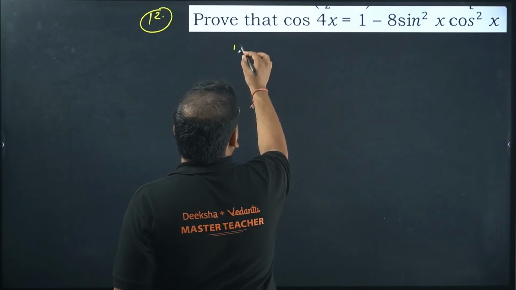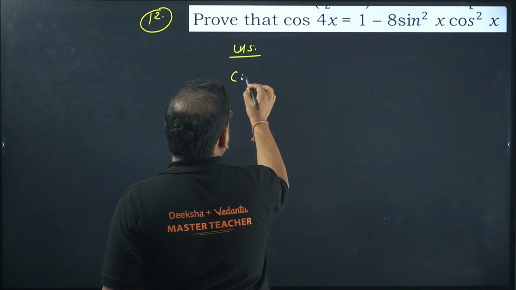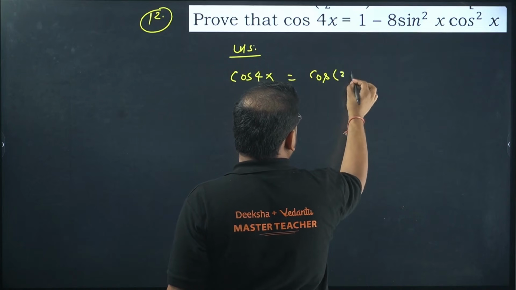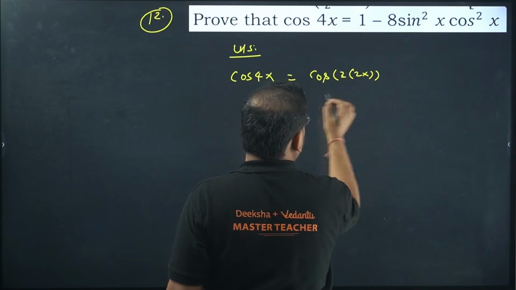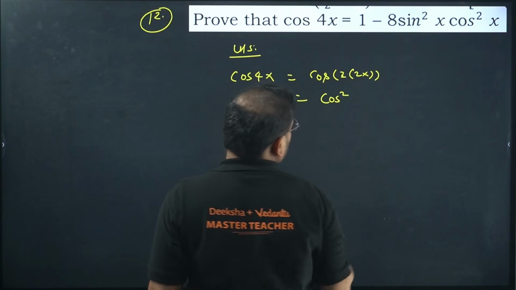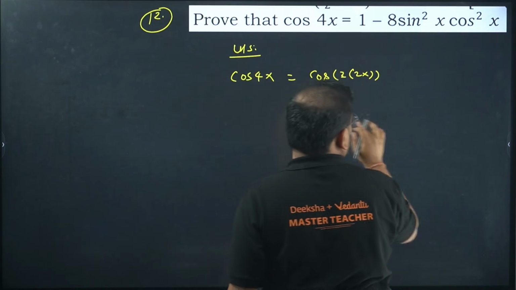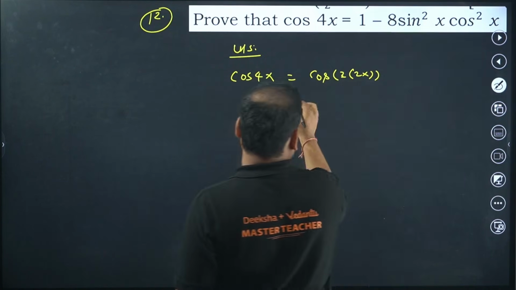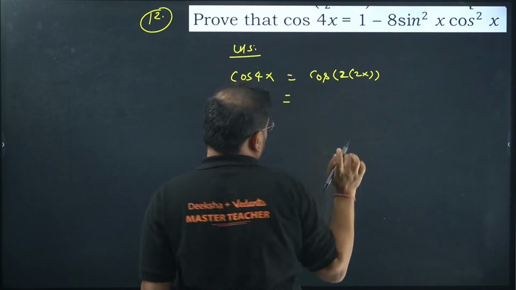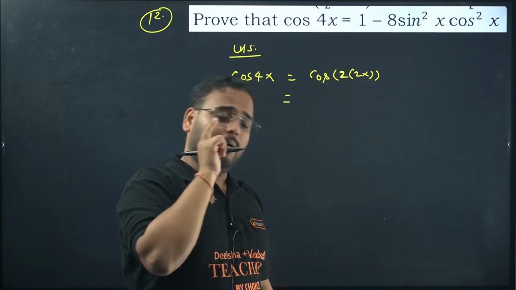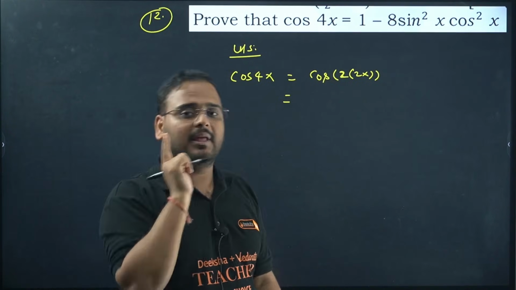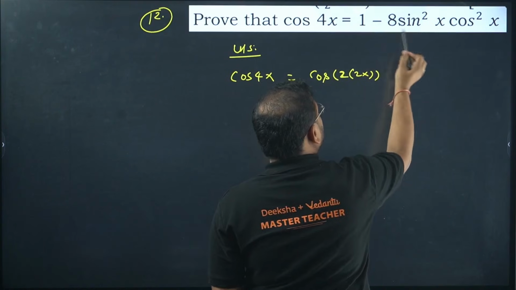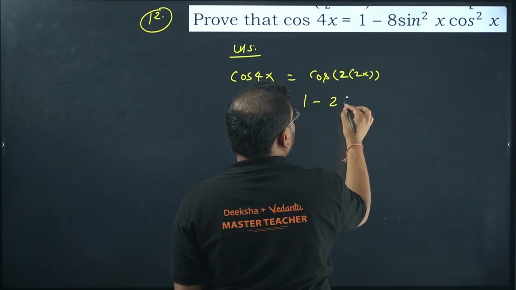Start with the LHS again. Cos 4x, cos of 2 times 2x. What is the formula? Cos square. Okay, I want 1 over here, right? So we have 3 formulas for cos 2x: cos square minus sin square, 2 cos square minus 1, and 1 minus 2 sin square. I'm going to use 1 minus 2 sin square here because you can see 1 is there. This is a minus sign form. So I'm going to use 1 minus 2 sin square.